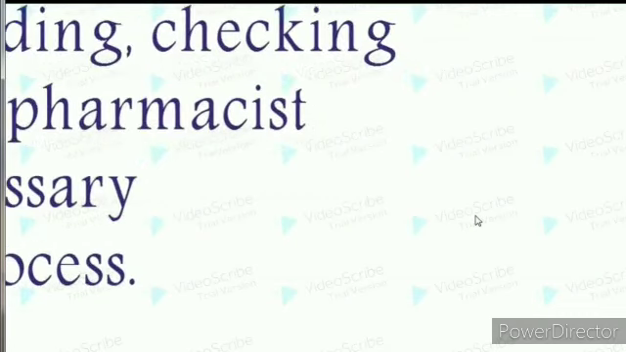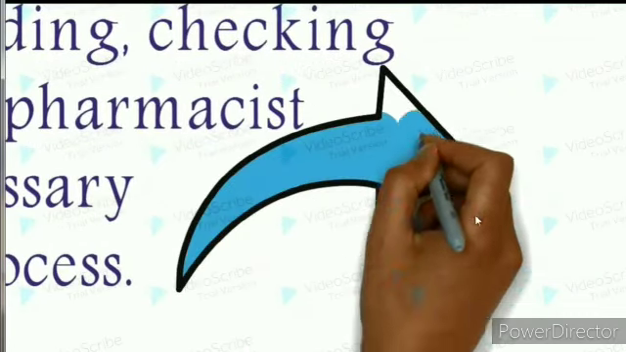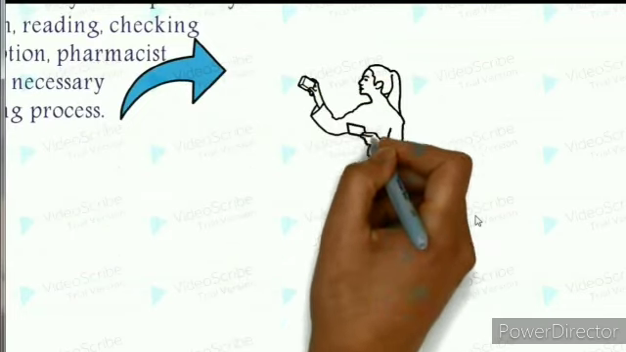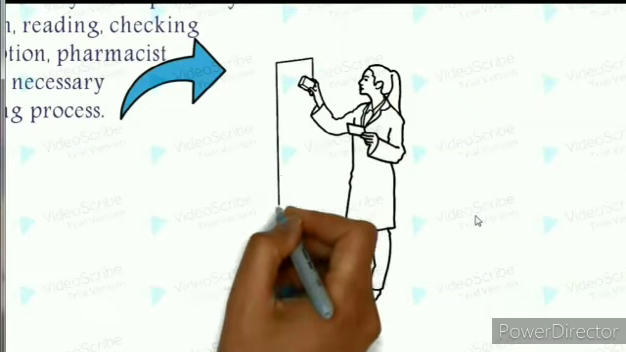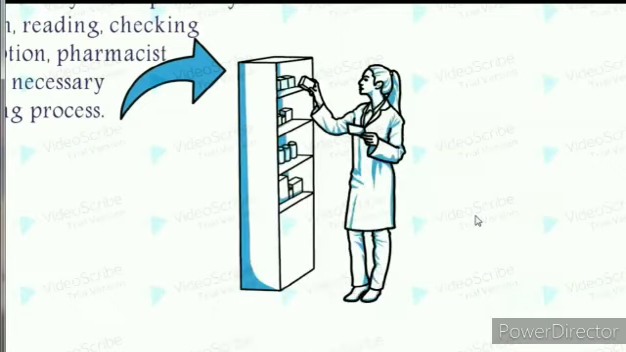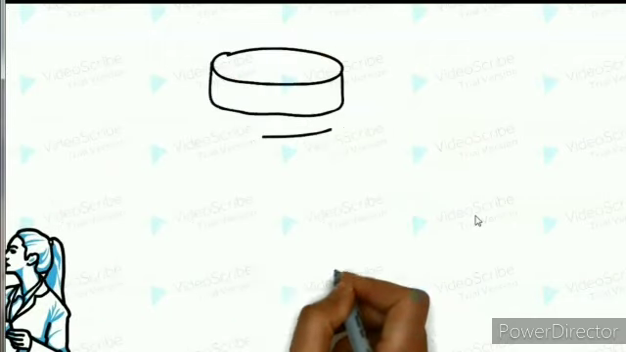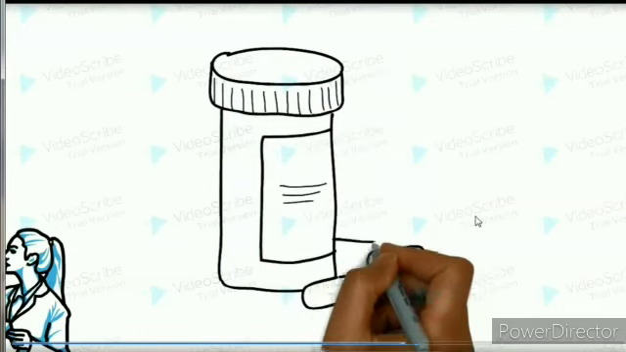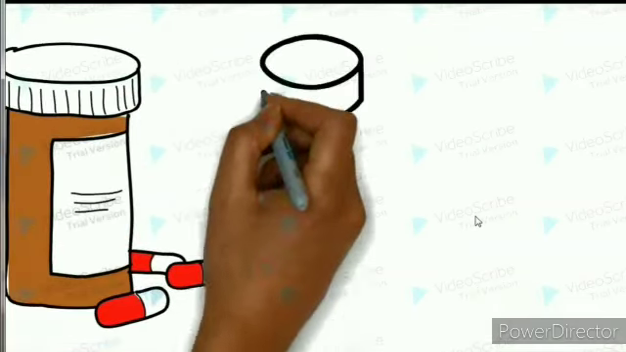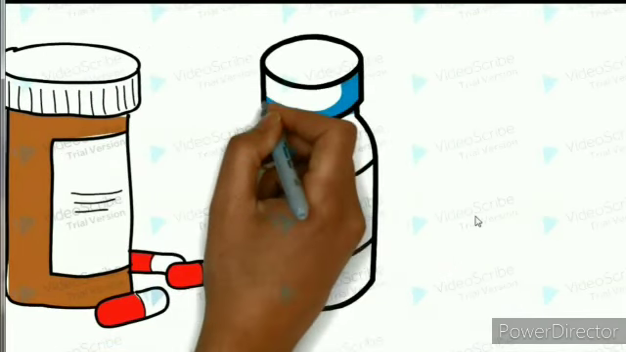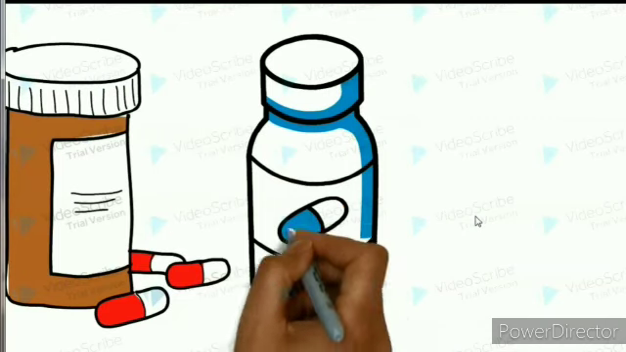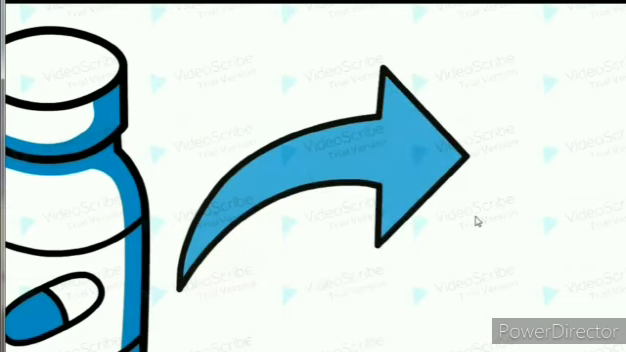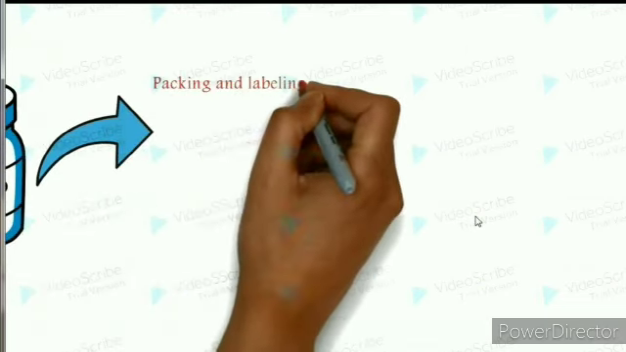Next step, the pharmacist will check the medicament in his pharmacy. He will check the different dosage forms, whether it is tablet, capsule, what are the different medicaments. After checking, he will collect all the medicine. Next he will go for the packing and labeling.